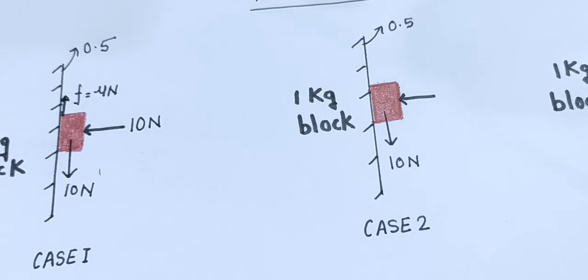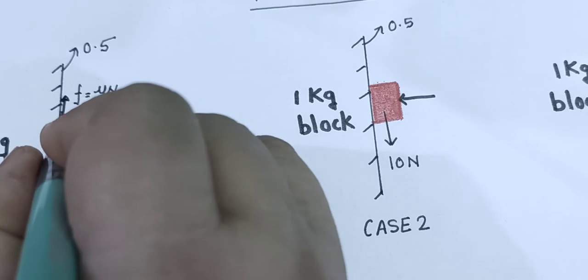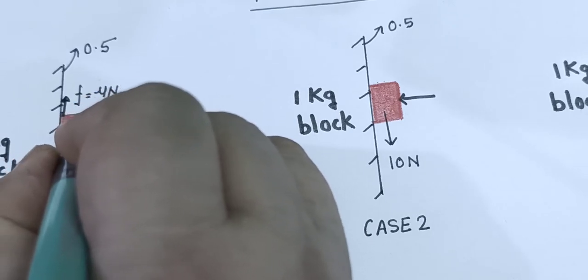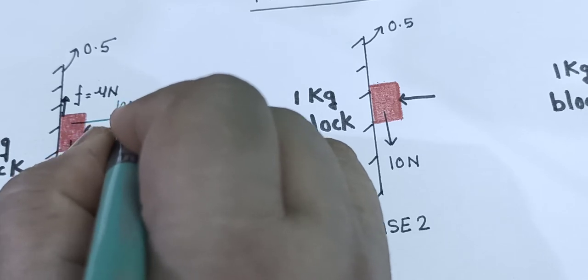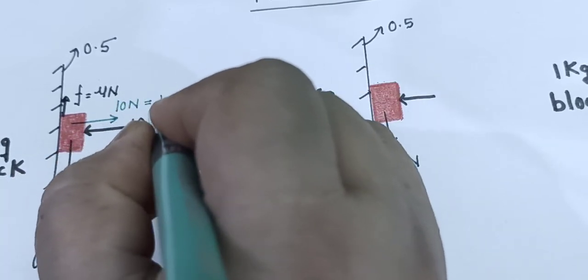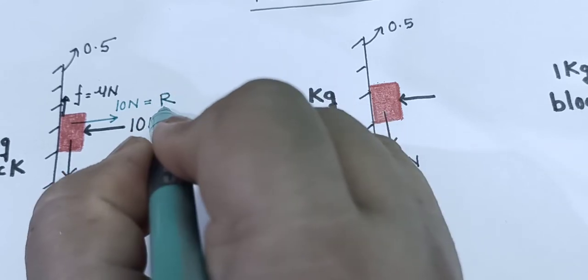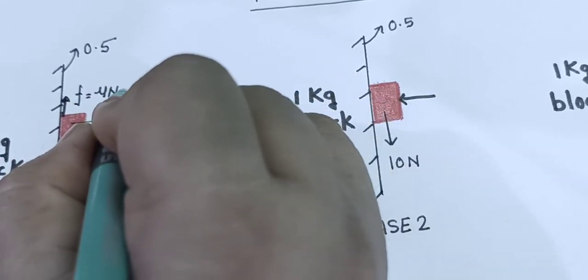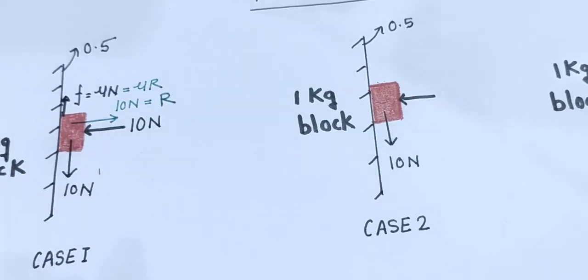So the normal reaction force in this case, carefully understand it, children, is 10 Newton, and I am writing the normal reaction force here with the symbol R. So I am correcting the symbols here, mu R, because normal reaction force is frequently represented with R as well as N, right?